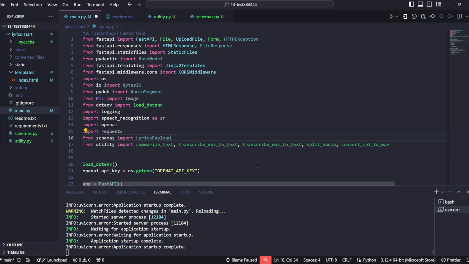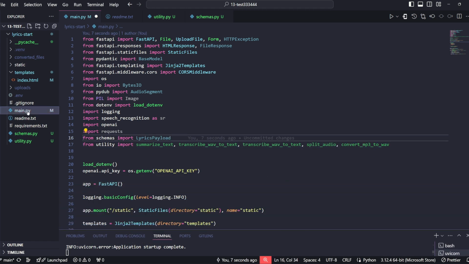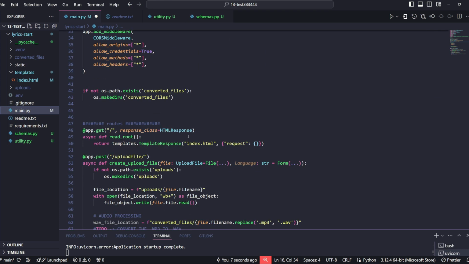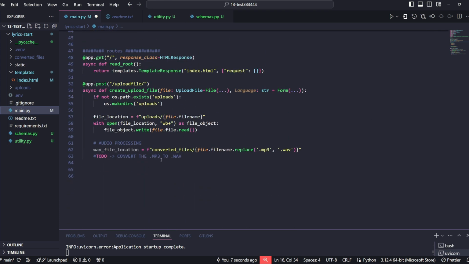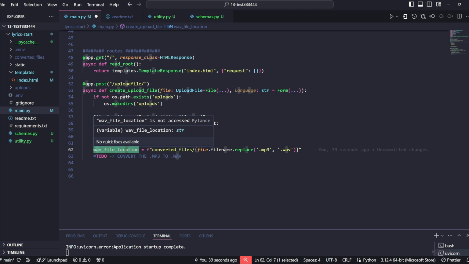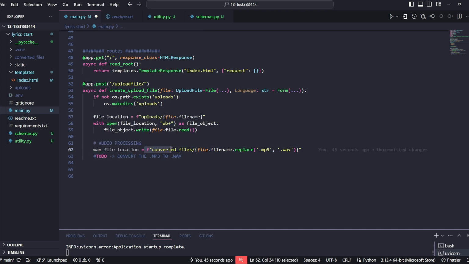So now we know that we'll have access to all of them, and we can now focus on finishing all of our endpoints. If you remember where we left off with the post endpoint for uploading the file, this is what the user will do from the front end. So we gave the location for the WAV file. Remember, this is not some kind of logic that will do conversion or processing. It's just naming the new file and making sure that the extension is no longer .mp3.